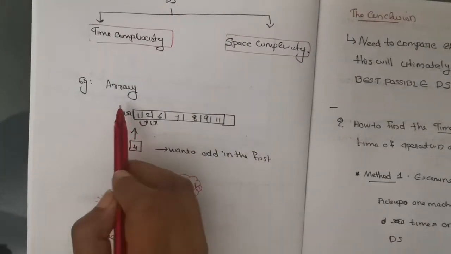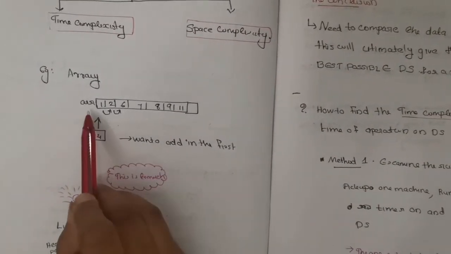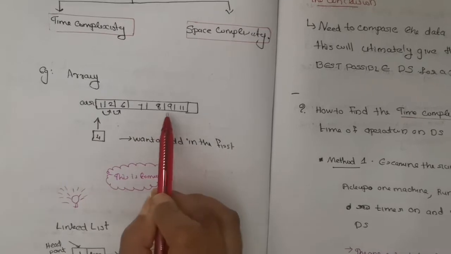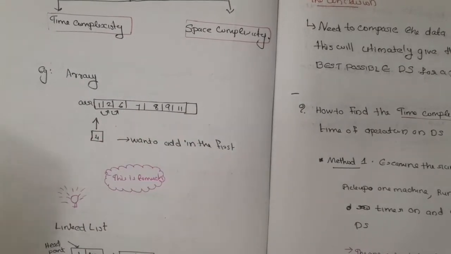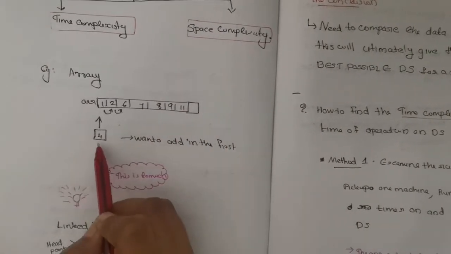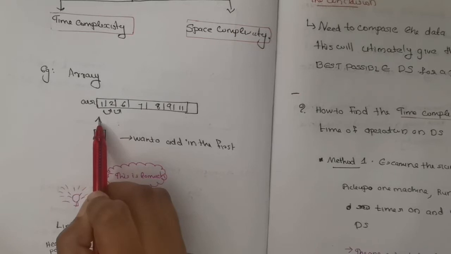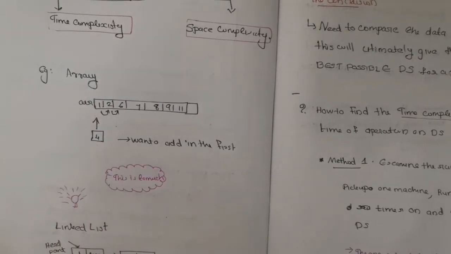Let's assume there is an array. You can see here, right? There is an array 1, 2, 3, 6, 7, 8, 9, 11. First we consider a requirement: we need to enter a new value into the first position. What can we do?